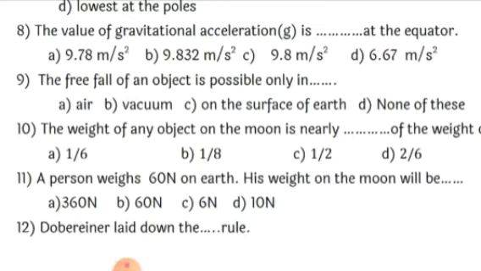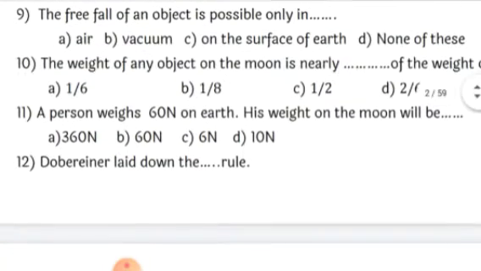So that's why sometimes two objects may not reach at the same time. But in vacuum there is no friction of air, and therefore any object, whether it is a feather, suppose you take 1 kilo of feather and 1 kilo of iron ball, you'll find that both of them will be falling at the same time. Irrespective of the masses, it will fall at the same time, because in vacuum there is no air. So here the correct answer is the free fall of an object is possible only in vacuum.